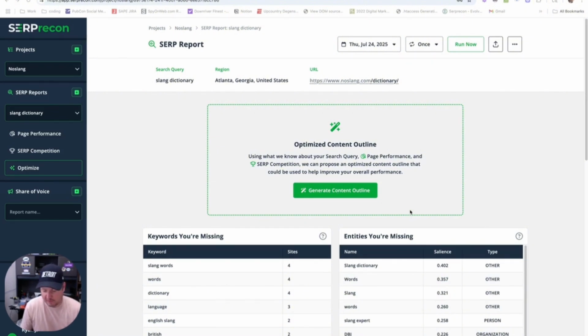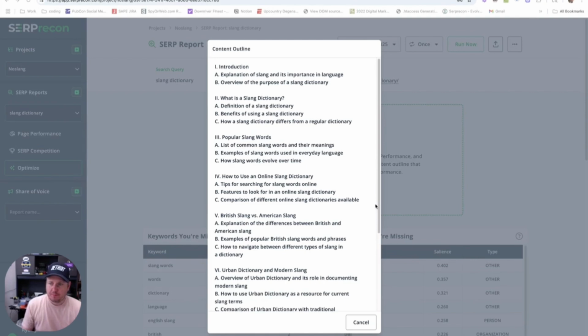So based on what's working to rank, who's ranking, all the data we know about their pages, here's how you can rank for the term slang dictionary. So I'm going to click that button. And let's see what we get. Okay, it takes about 5 or 6 seconds to generate, but we have our content outline here of how to